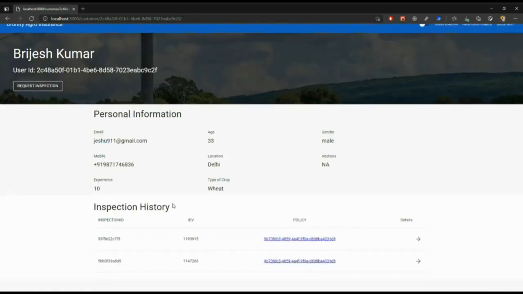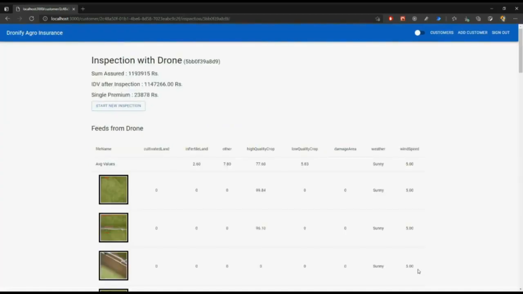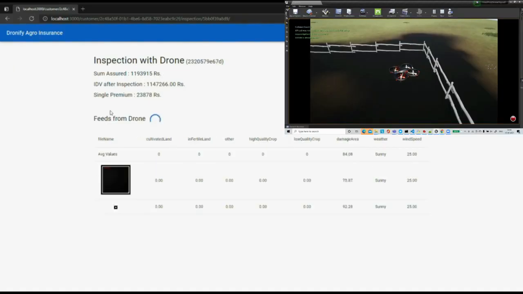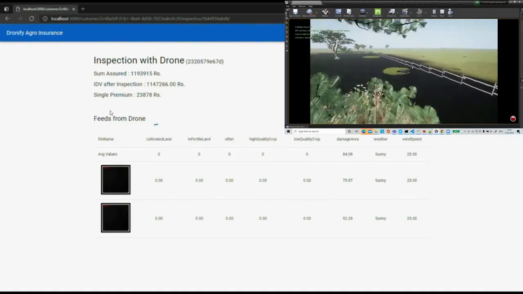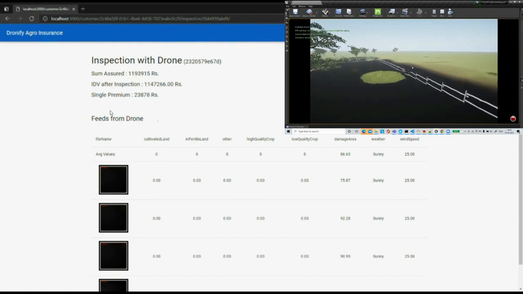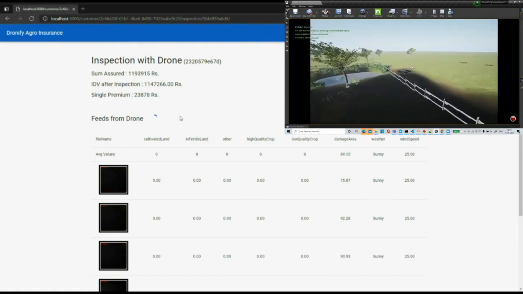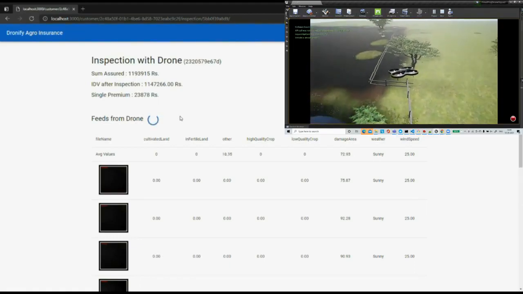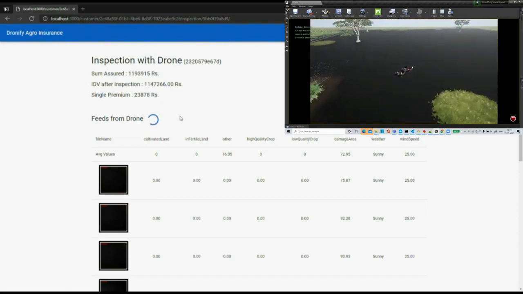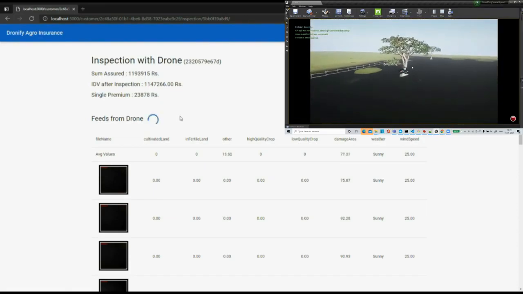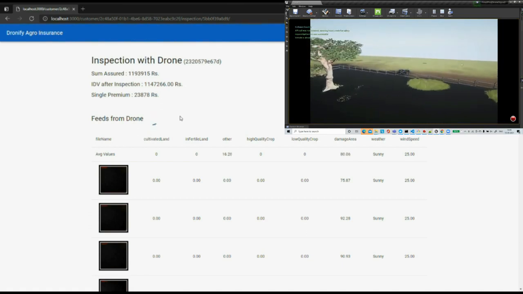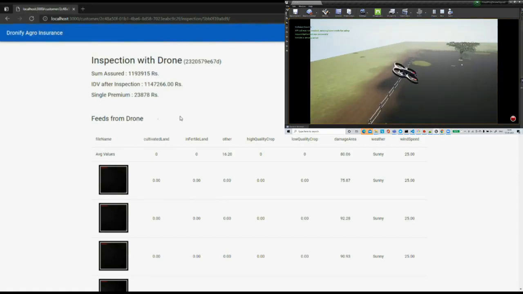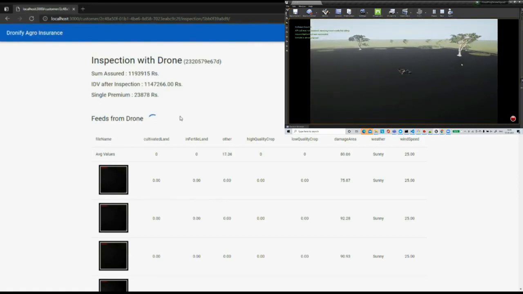Now let's say the customer comes for a claim at the last step. We'll again start the inspection, send a unique ID to the Redis stream, and then the drone starts scanning the land. This time we see the land is completely burned out. The drone is capturing all the images of the damaged area, but we can see there is still some high quality crop in the land. The drone will capture all the images correctly and give the percentage value, and based on that percentage value, we can exactly give the claim to the customer.